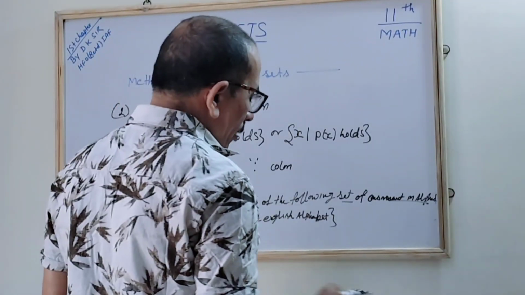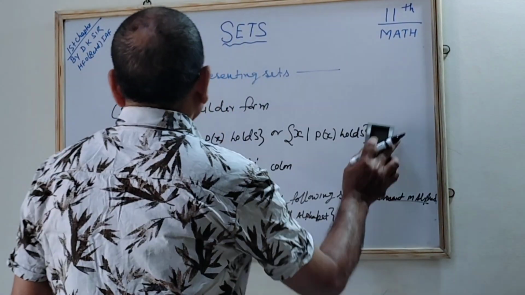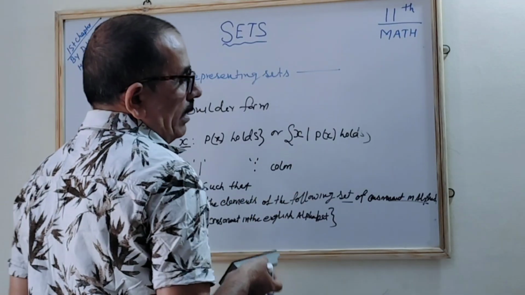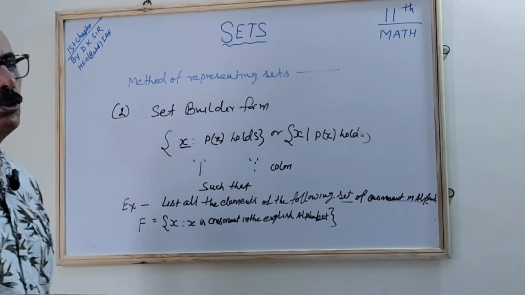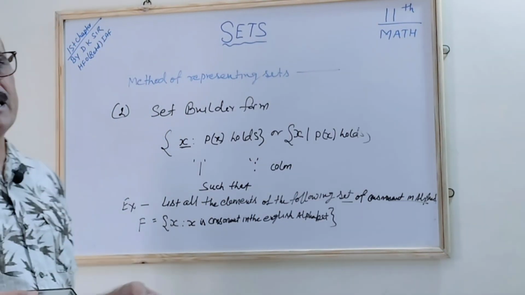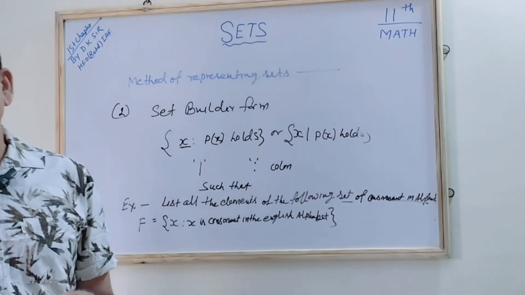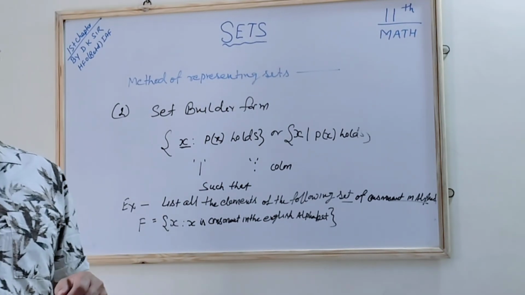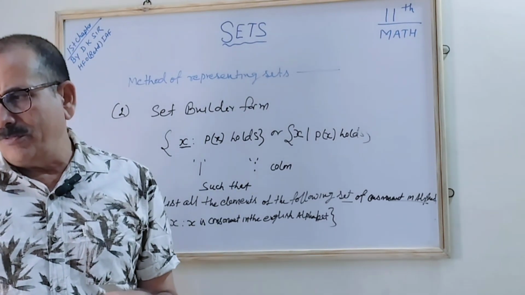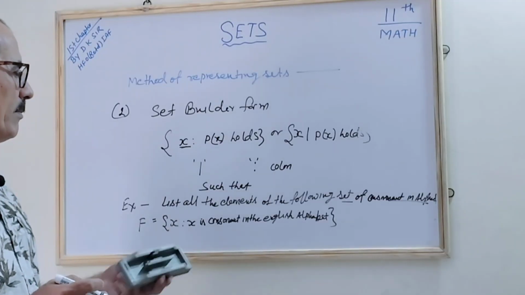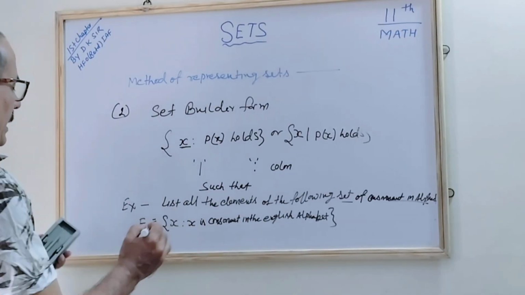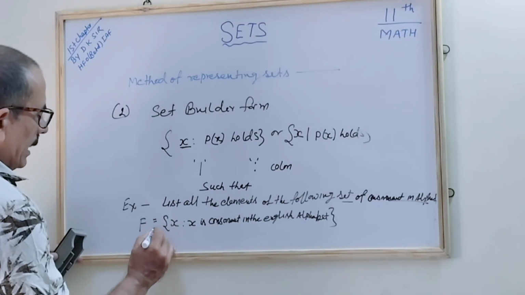Correct? Now we will see the different types of sets. I think we are aware that a small letter x always represents only one element, and you can write in different ways how x can be. This is one way of writing. There is another way we can write.